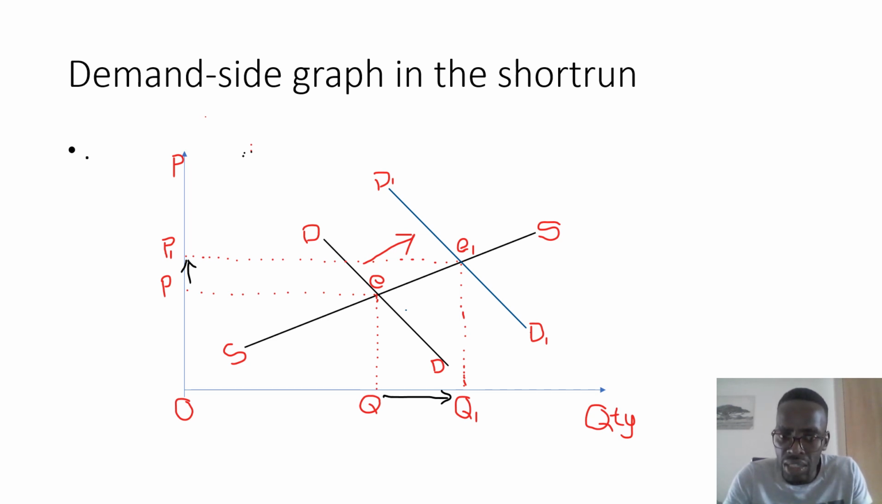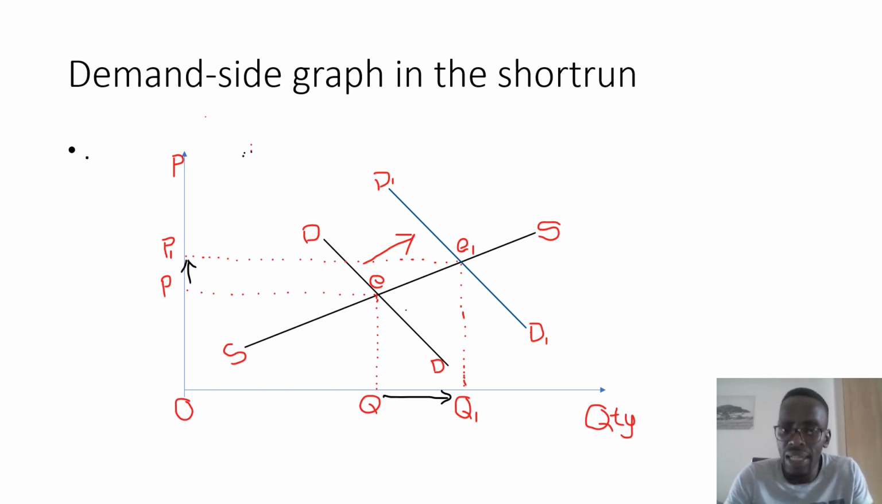In other words, at this point E, that's where the market was at its equilibrium before the implementation of the demand side policies. And at that point, let's just check what was happening. The quantity that was being demanded was Q, and the price that the market was willing to pay for the products was P.